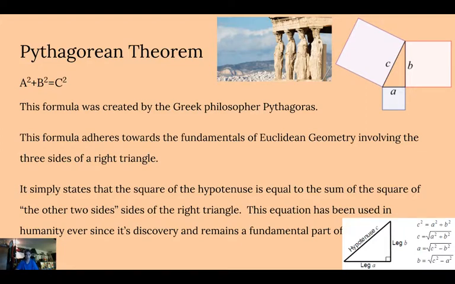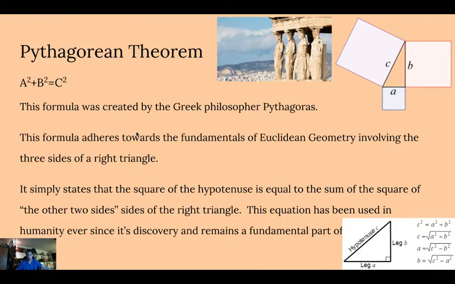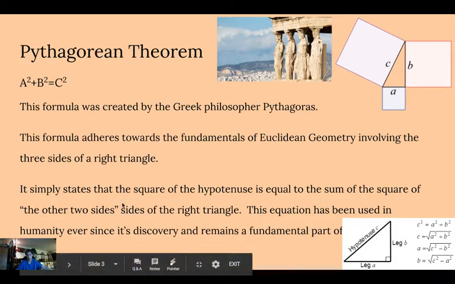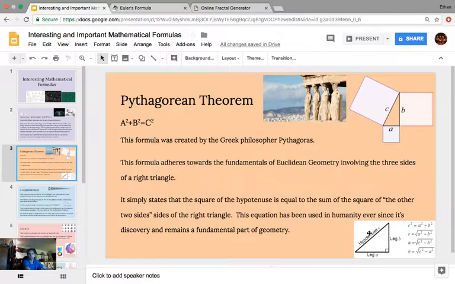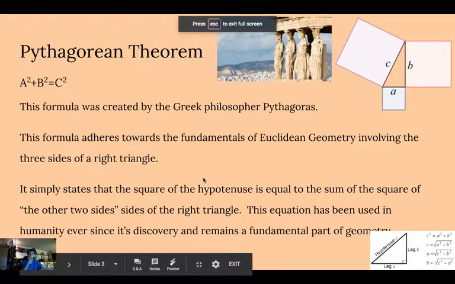I almost see it as if you were to take leg A and leg B and collapse them to make a 180-degree angle, it would equal the hypotenuse. It would be the same length. That's a way I like to visualize it. It's an extremely interesting concept, and it's become an extremely fundamental part of geometry, being able to prove this theorem.